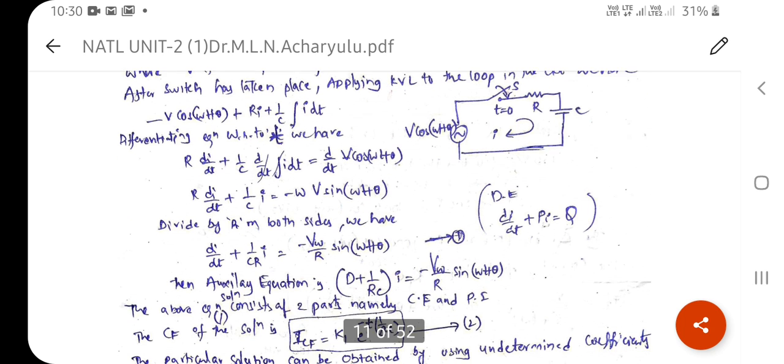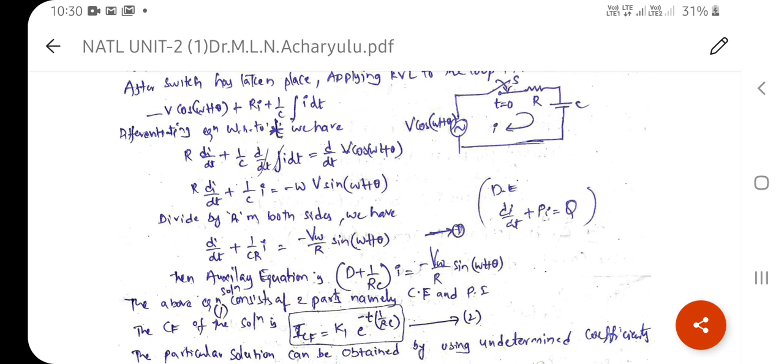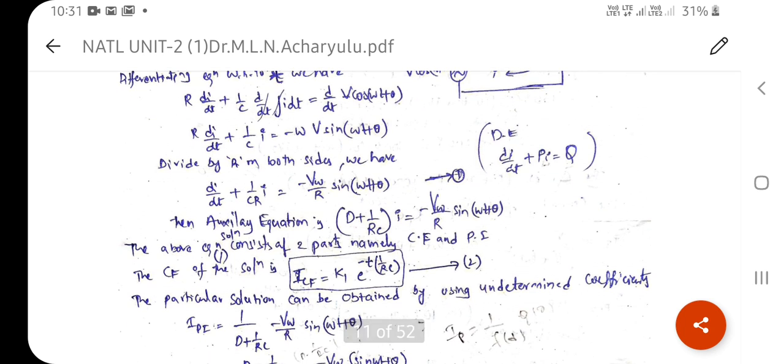Now divide by R on both sides. We get dI by dt plus 1 by CR into I equal to minus V omega by R into sine of omega t plus theta, which is equation 1. The auxiliary equation is D plus 1 by RC into I equal to minus Vm by R into sine of omega t plus theta. Equating the left side to 0, D is equal to minus 1 by RC. This is the root of the given equation.